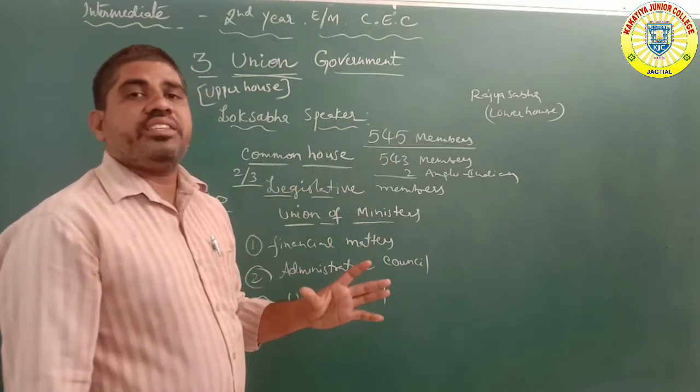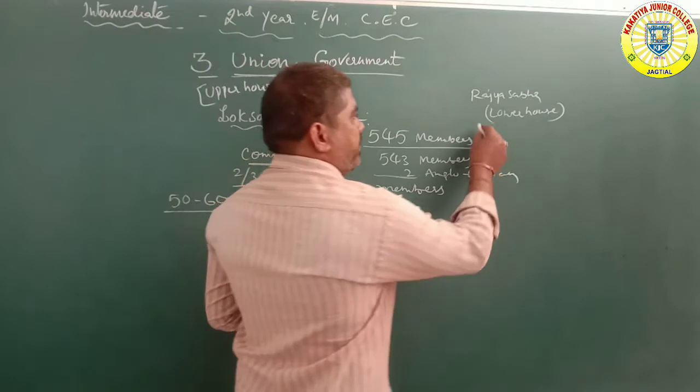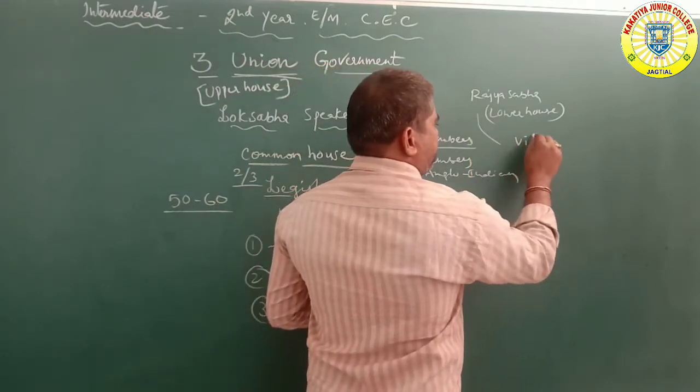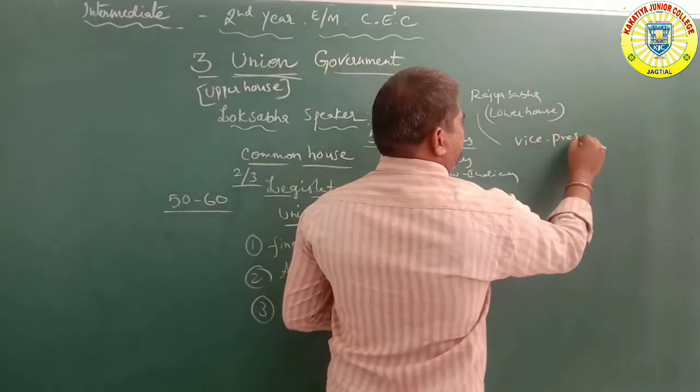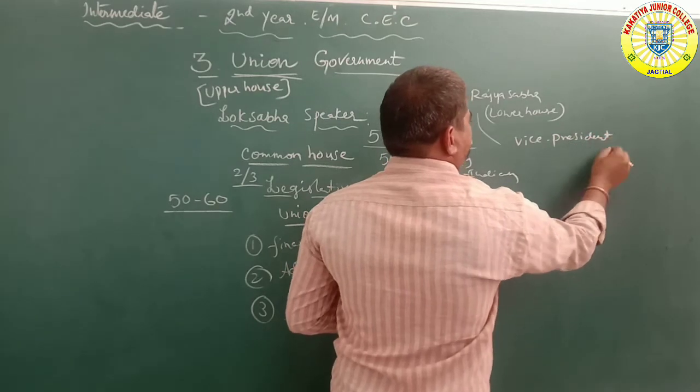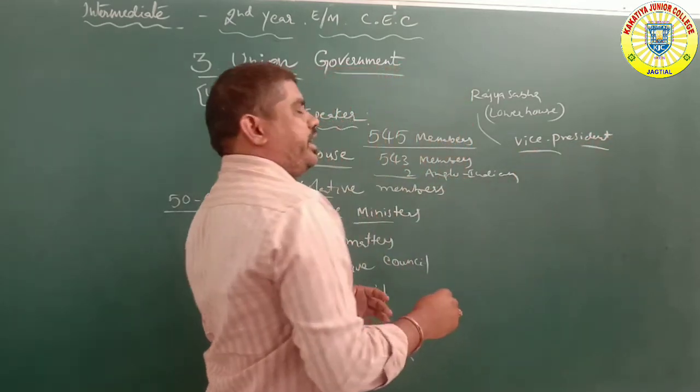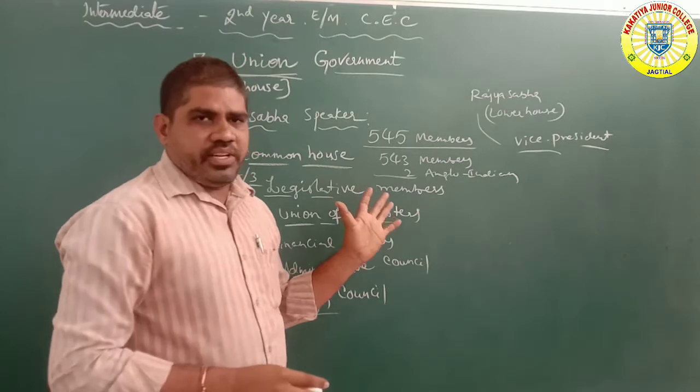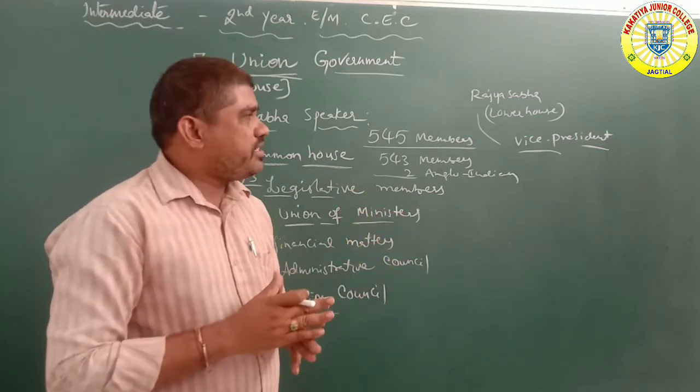Who is the head of the Rajya Sabha? The Vice President. Okay. The head of the Rajya Sabha is the Vice President. So it is clear: the Vice President is the head of the Rajya Sabha.